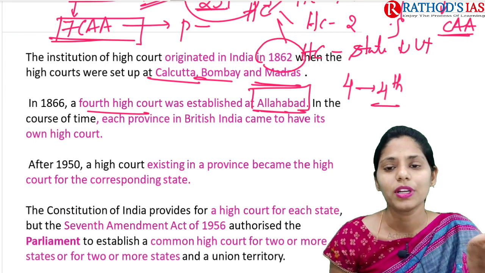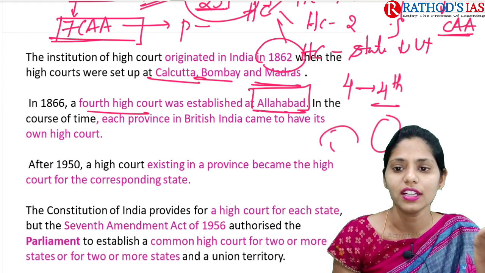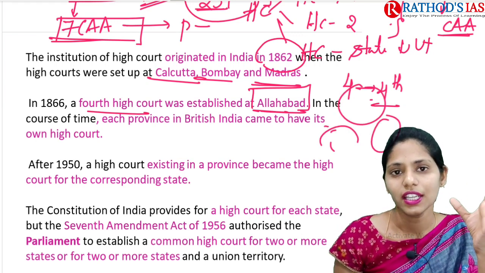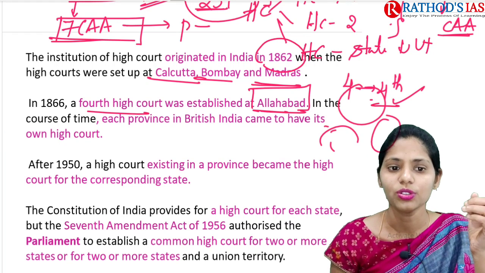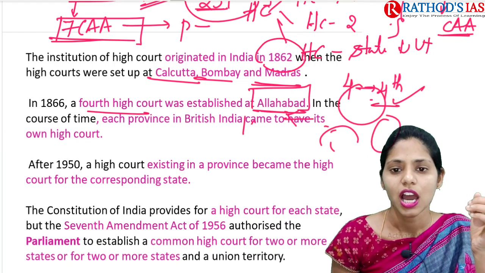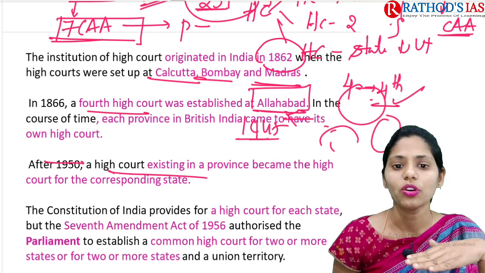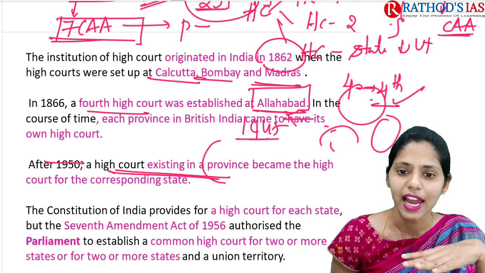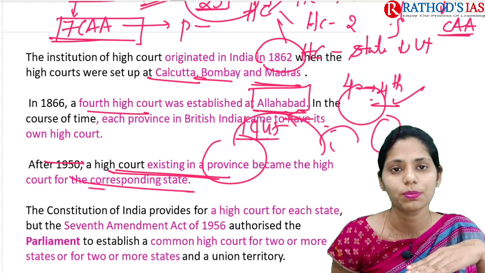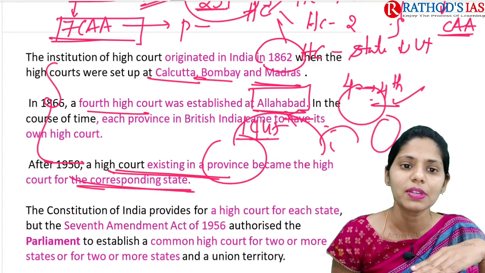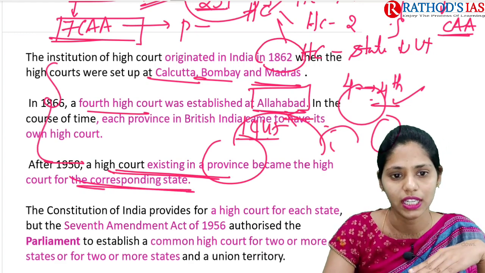So at the time of the British, we had some provinces, right? Each province came up with a high court. After we got independence, after 1947, that is after the 1950s, the high court existing in each province became the high court of the corresponding state. So this is some history of high courts in India.